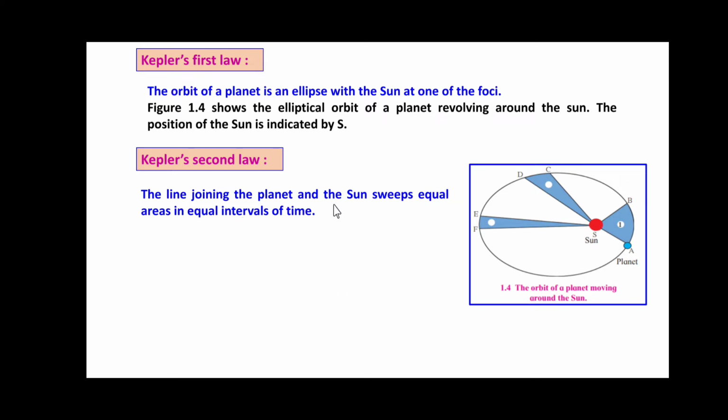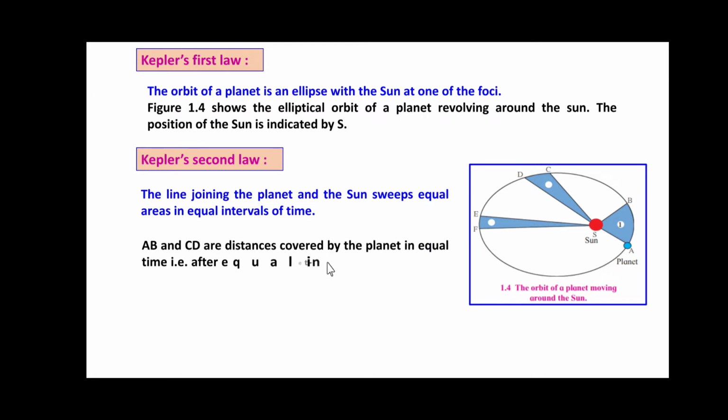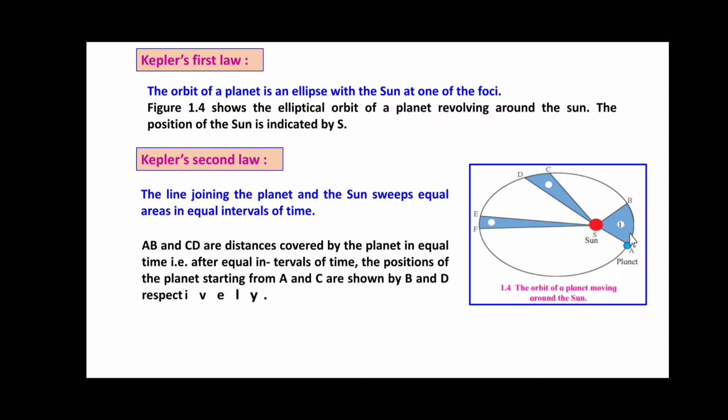So from the first law, the orbit of a planet is an ellipse with the sun at one of the foci. Secondly, the line joining the planet and the sun sweeps equal areas in equal intervals of time. Here you can see the shaded regions, the areas swept by the planet during its revolution in the elliptical orbit. Friends, here AB and CD are distances covered by the planet in equal time.